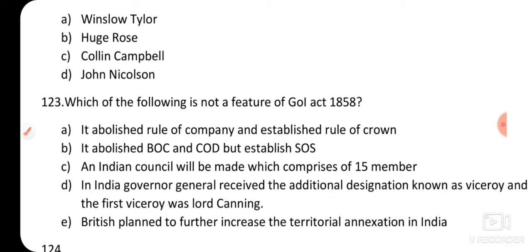Question number 123. Which of the following is not a feature of the Government of India Act 1858? After the 1857 revolt, the Government of India Act 1858 came, which tried to control British supremacy in the Indian territory.